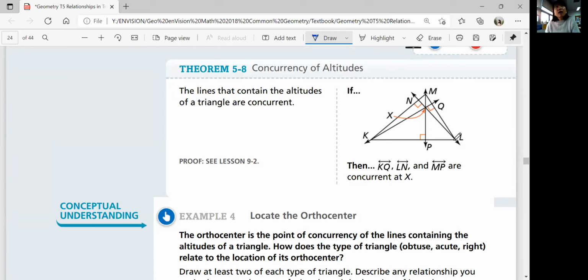K, Q, L, N, and P are concurrent at X. It means that they intersect at one point. Okay, so that point might not have a proportion, but that's okay. For altitudes, you just need to know that altitudes concur at one point, and that's enough.